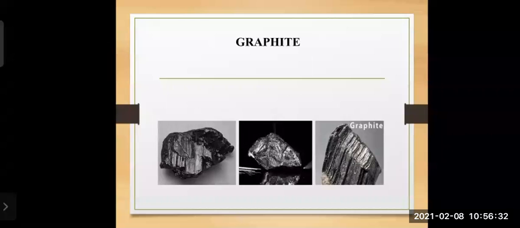Then this was also a crystalline form of carbon. This is graphite. We can see how shiny it is. In the very first picture where graphite is written, to your right side, you can see the different layers.